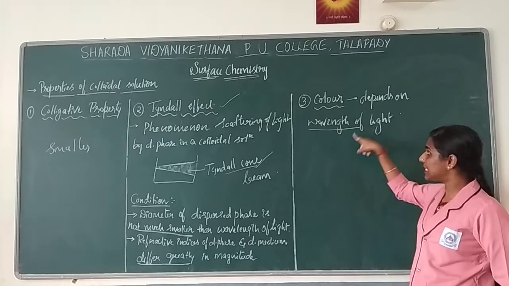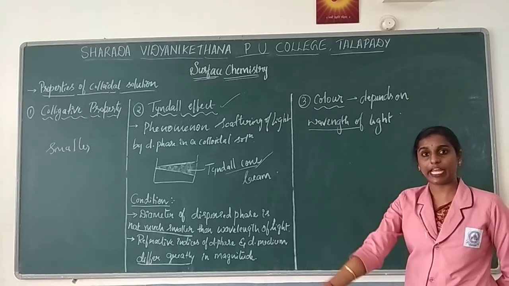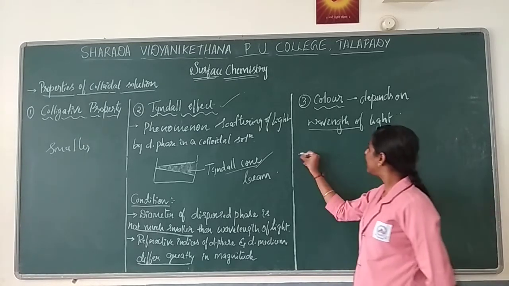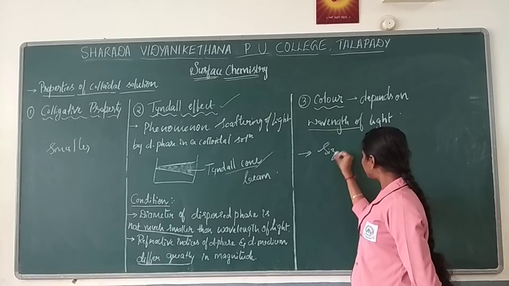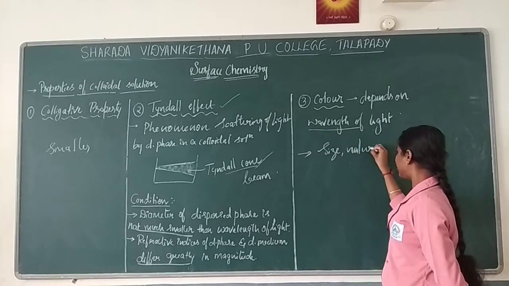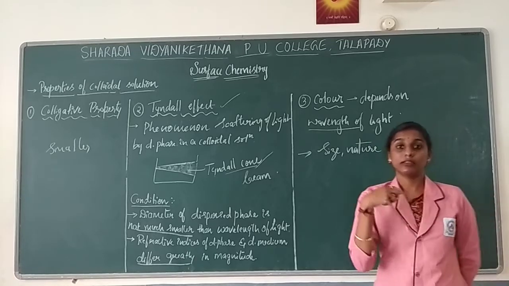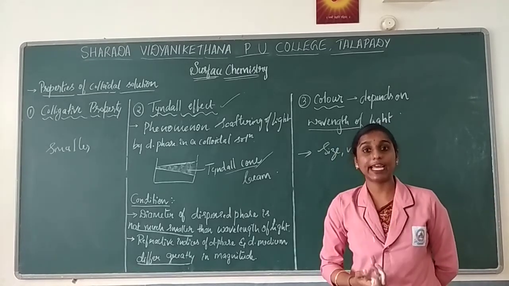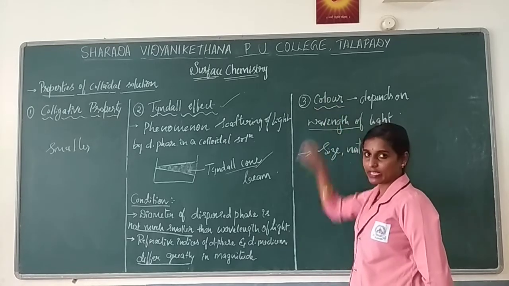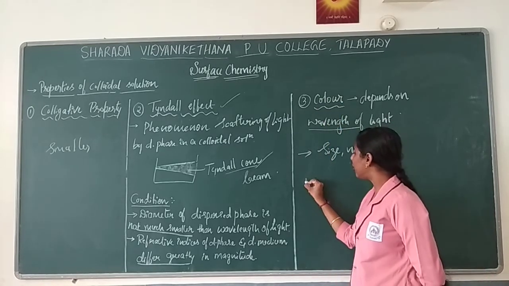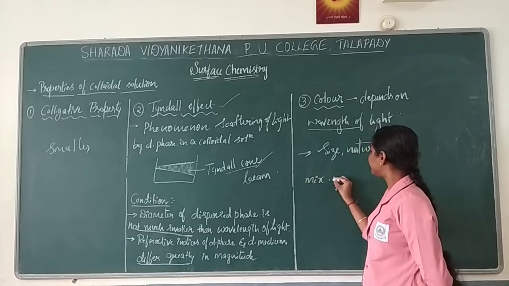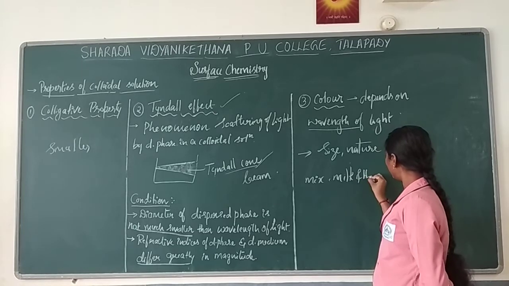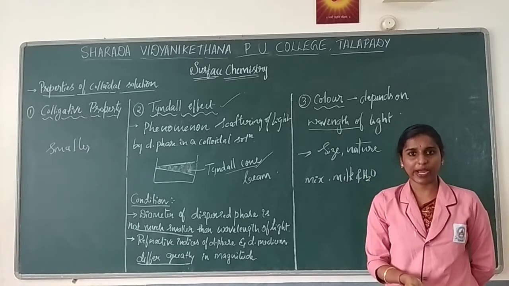Based on what kind of light you are using, the color can be observed accordingly. So here it mainly depends on the size as well as the nature of the particle, as well as the observer, in which form we can observe the light. For example, a mixture of milk and water generally appears white, right?